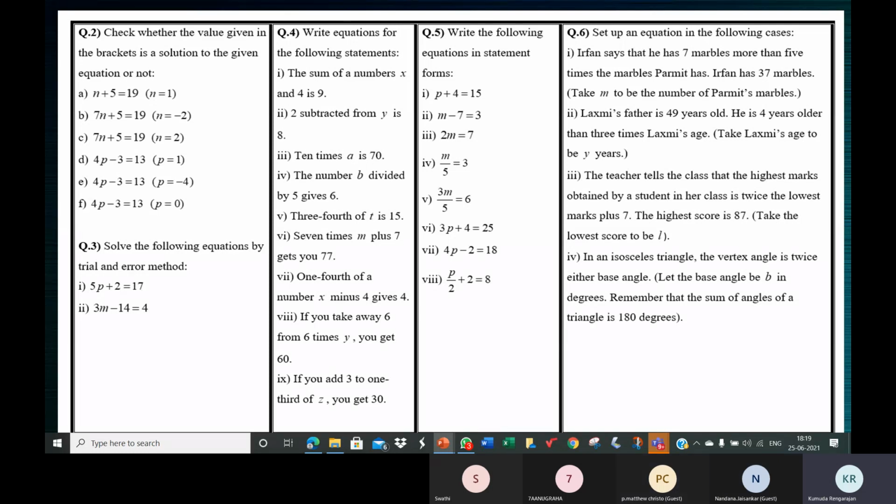We can say m divided by 5 gives 3, or is equal to 3, whatever. Or you can say 1/5 of m. Repeat, Matthew: 1/5 of m is 3. 1/5 of m is 3.